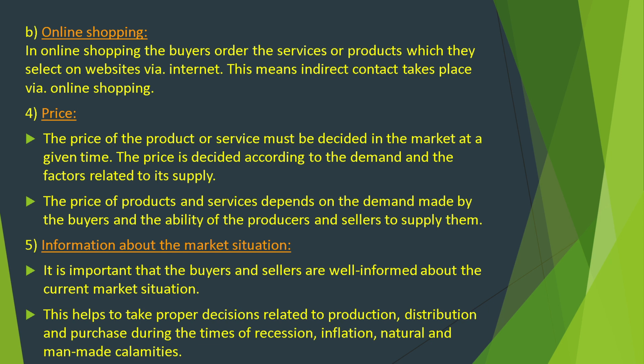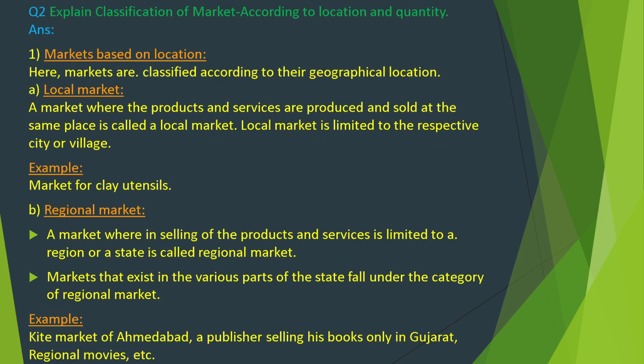This helps to take proper decisions related to production, distribution and purchase during the times of recession, inflation and natural and man-made calamities. Question number 2. Explain classification of market according to location and quantity.